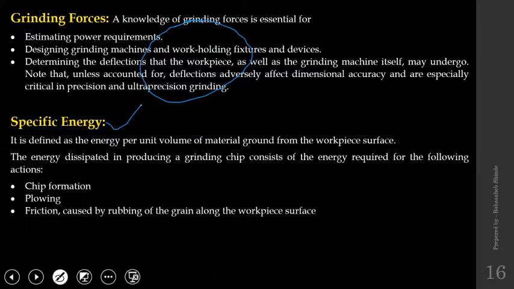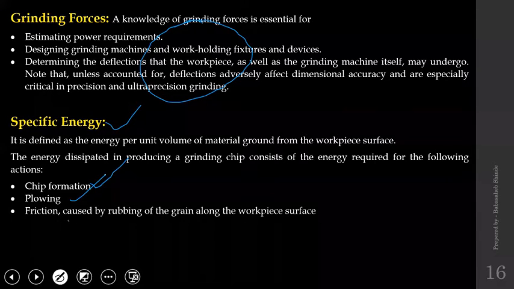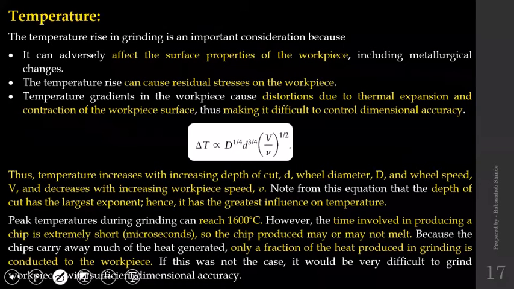That energy is called specific energy, and that energy is going to be utilized for these things: chip formation, plowing effect, and the friction between the abrasive and work surface. So that specific energy will be utilized for those things that we have discussed. Then I think we talked about temperature also, why we need to study the temperature.